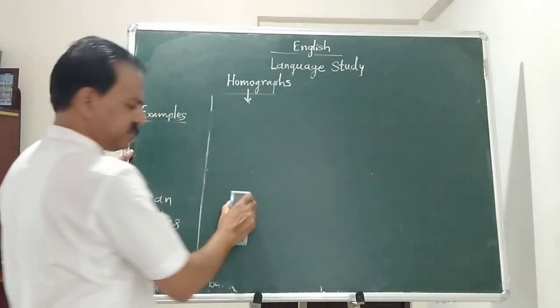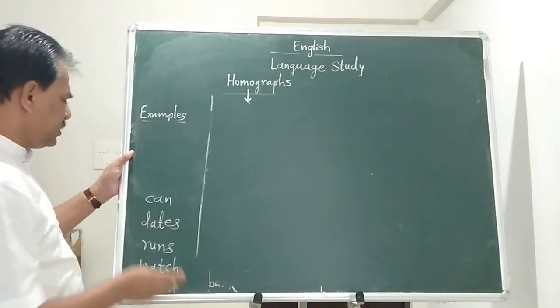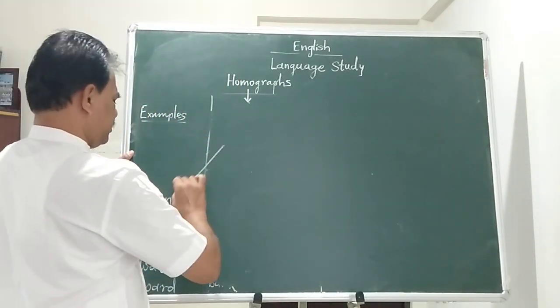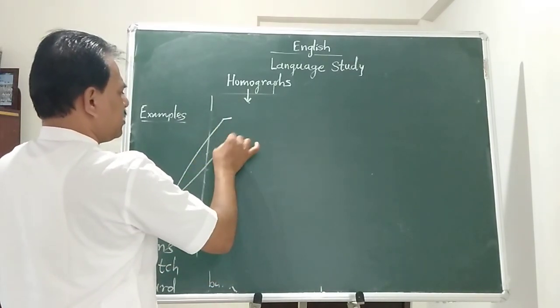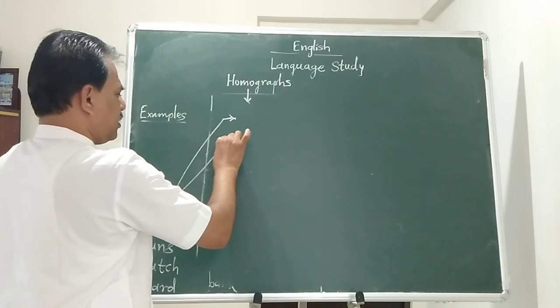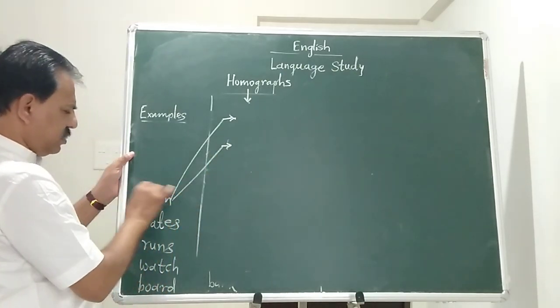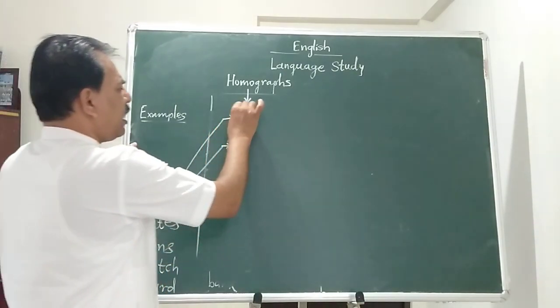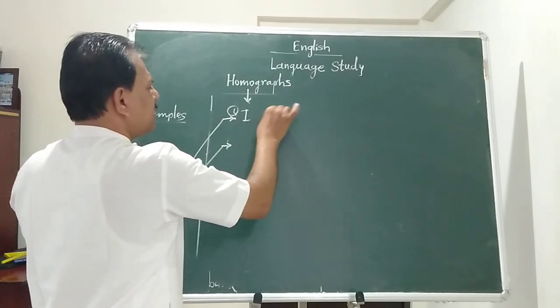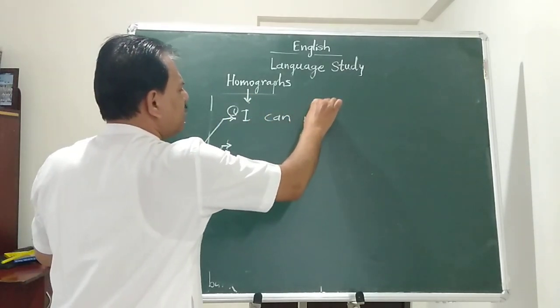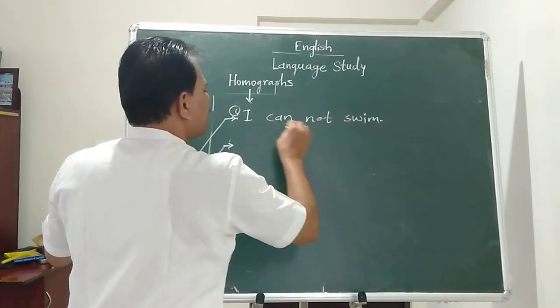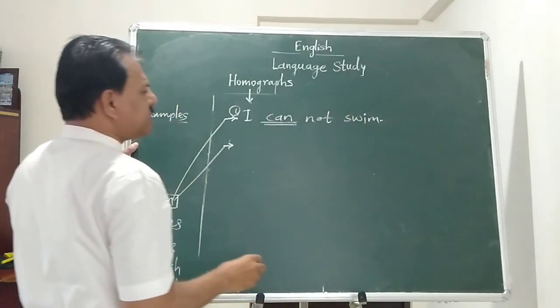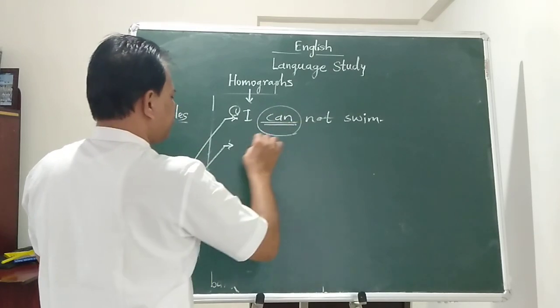Next example, can. Now see, I cannot swim. So here can is used as a modal auxiliary verb.